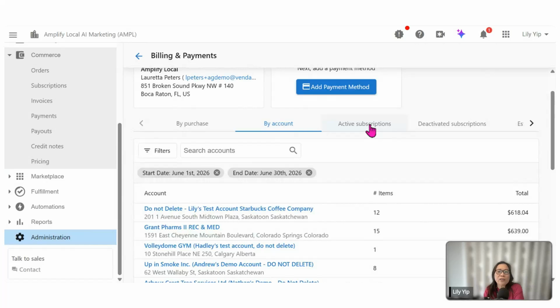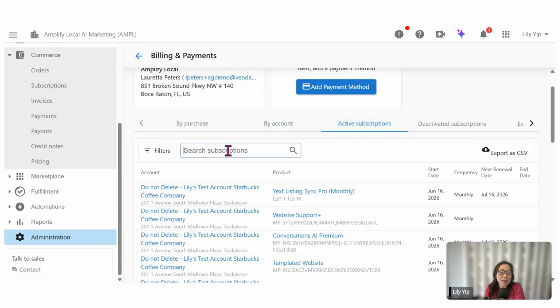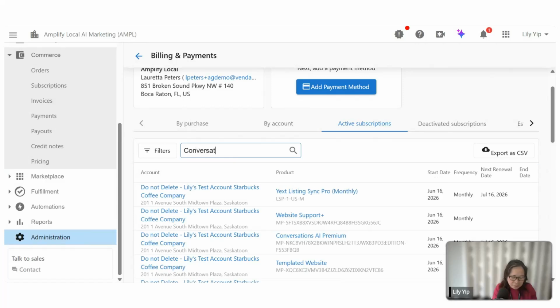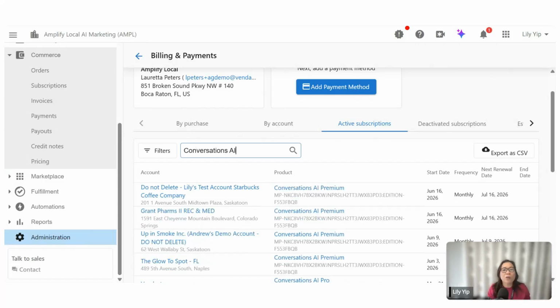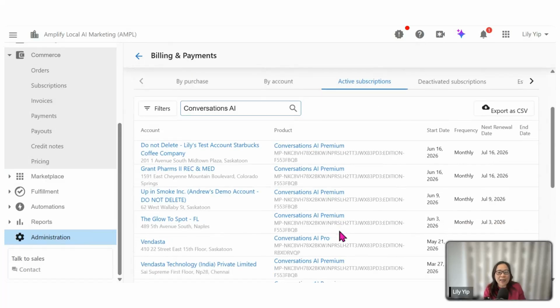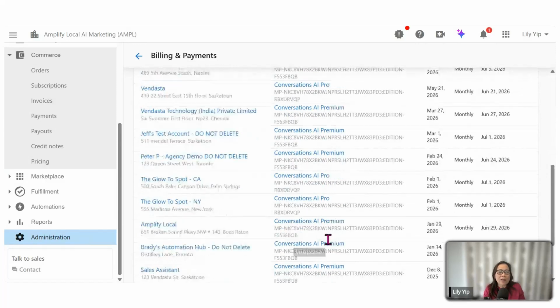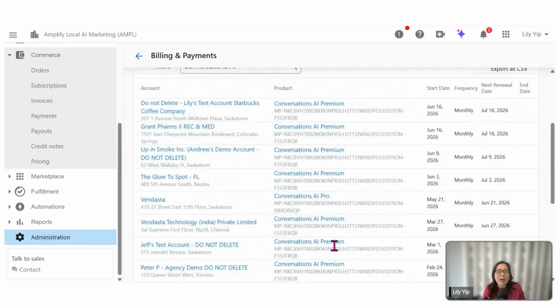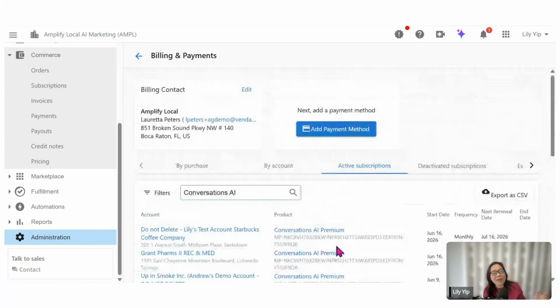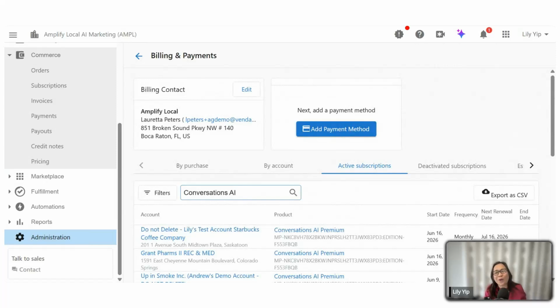Else, you are also able to use active subscription. For example, take a specific product, say Conversation AI. Okay, you want to check which accounts we have created or activated Conversation AI for. Once you put it in the filter search bar, it will automatically pull in all the accounts that have the different editions of Conversation AI. So that's another quick check for you whenever you want to see which products you have activated, the number of Conversation AI accounts, and what version you've created. This is a quick look into it using active subscription.